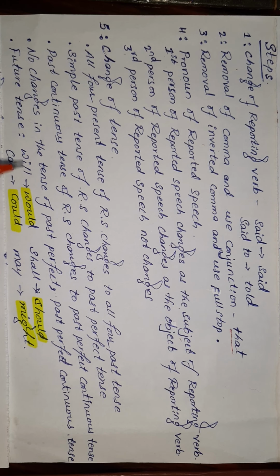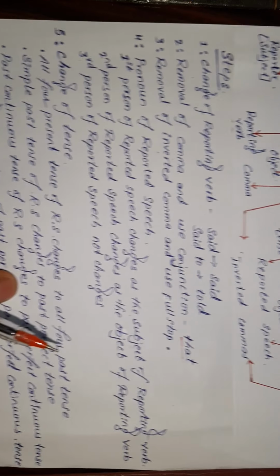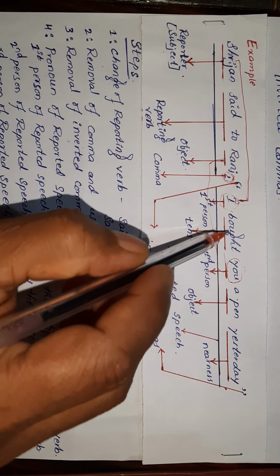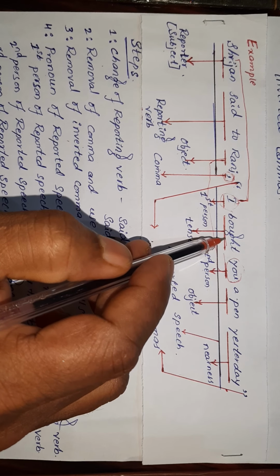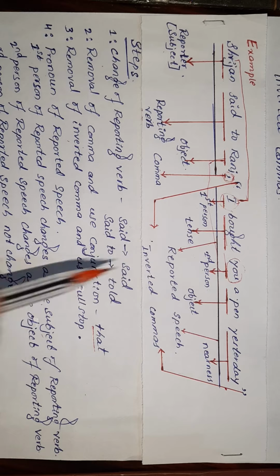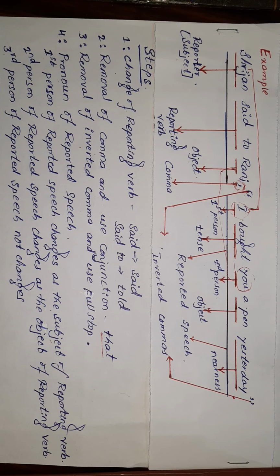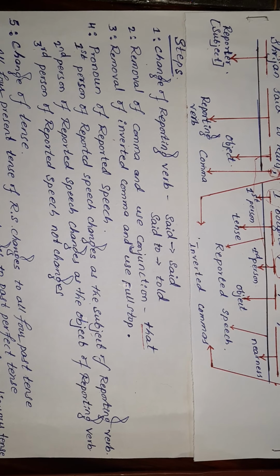Let's see the fifth step, change of tense. What is the change of tense? The tense indicates bought here, so it is in simple past. So these tenses change: all four present tenses of the reported speech change to all four past tenses.